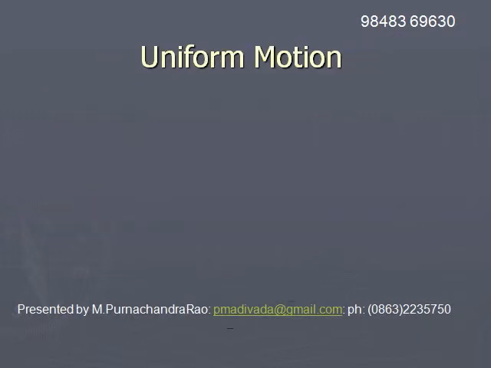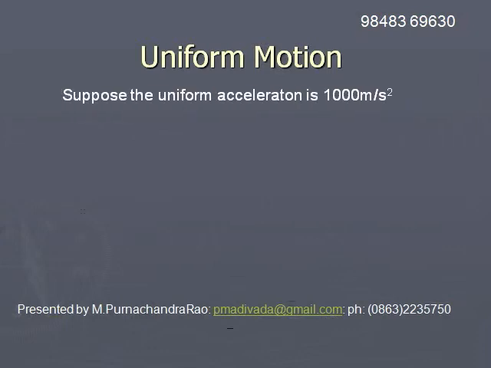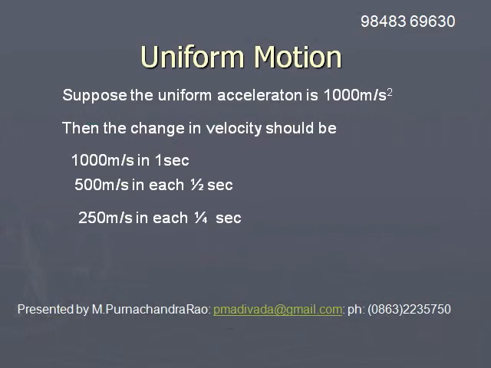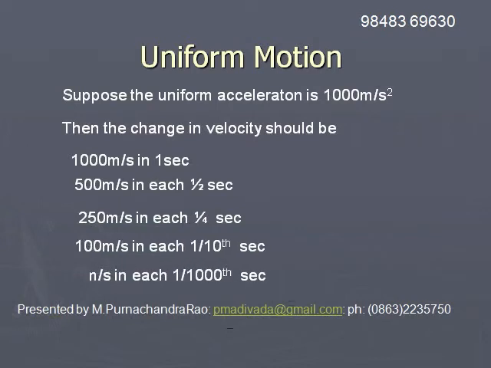If the change in velocity is 1000 meters per second in 1 second, in each half second it should be 500 meters per second. In each 1/4 of a second it should be 250 meters per second. In each 1/10 of a second it should be 100 meters per second.